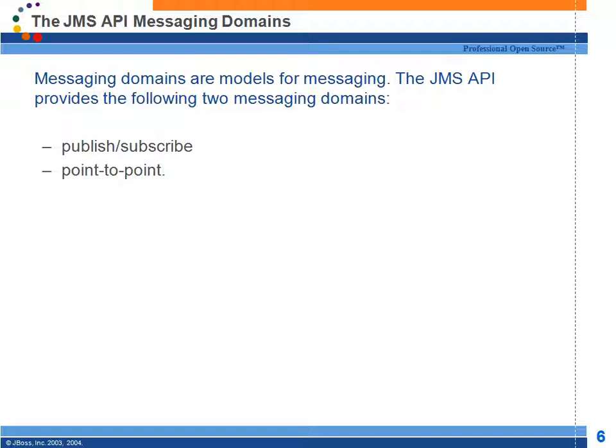This is the JMS server. So the first step in sending a message to a topic or a queue is to connect to the JMS server, right? But how do I know how to connect? WebLogic will have its own implementation of the JMS server. JBoss will have its own implementation of the JMS server, right? The way to connect to the JMS server of WebLogic might be different. The way to connect to the JBoss JMS server is different.